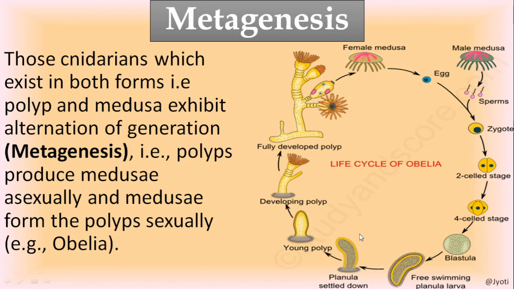Then this larva, a very specific name is given to this larva, that is called planula. So now the zygote develops into an embryo, then the embryo develops into a larva called planula. Now this planula settles down at a place and develops into a polyp. So this is the life cycle where the polyp and the medusa are alternating with each other. That's why this shows alternation of generation, and this is called metagenesis, where the polyp produces medusa asexually and medusa forms the polyp sexually.